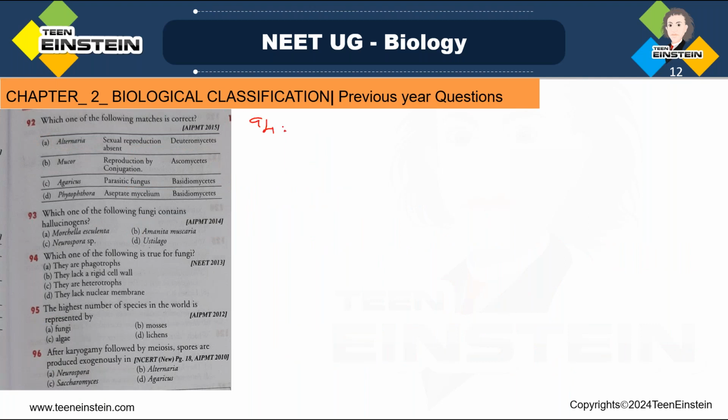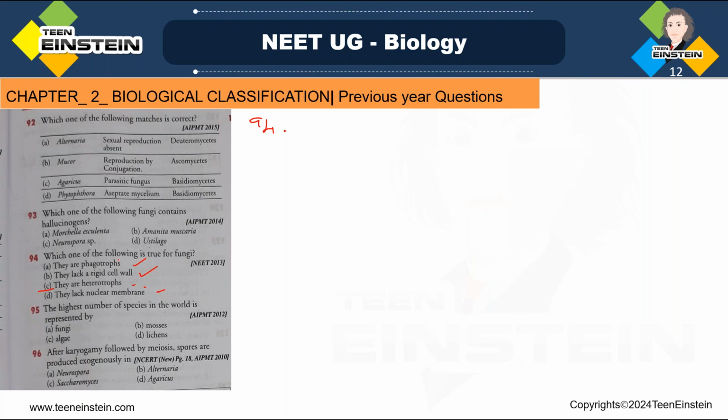94th question, which one of the following is true for fungi? So here they have given the fungal characters. They are phagotrophs, they lack a rigid cell wall, they are heterotrophs, and they lack nuclear membrane. About fungi, they have given 4 characters. Among this, you need to select the true character for fungi. See, here the statement C, they are heterotrophs. This is correct for fungi. They are heterotrophic, right?